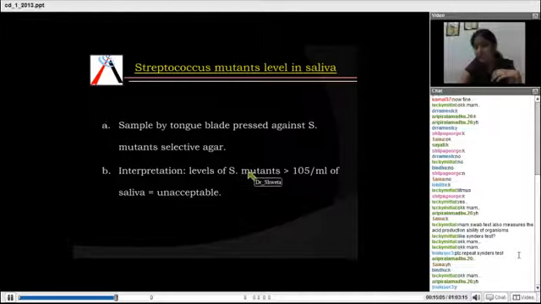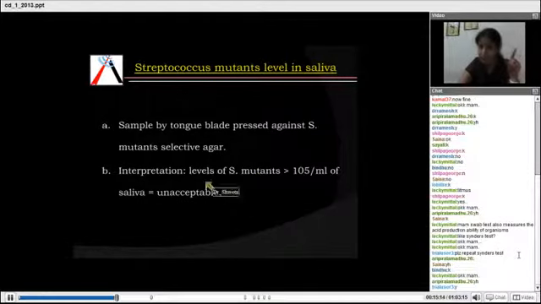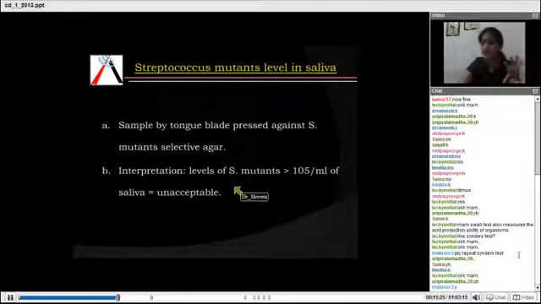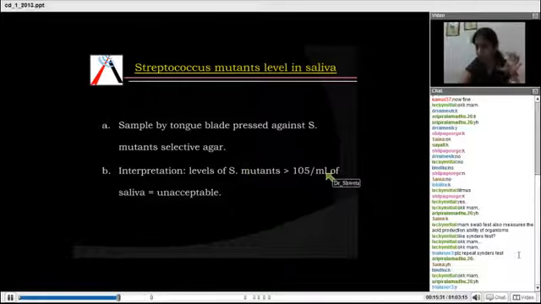And then how do you interpret? Here the levels of S mutans are interpreted. In the earlier tests we saw pH. In the lactobacillus test, we saw the level of lactobacillus. Whereas here we see the level of microorganisms, S mutans. If it is more than 10 raised to 5 per ml of saliva, it is unacceptable. That is, the patient is highly caries active when the level of S mutans is more than 10 raised to 5 per ml. If it is less, then the patient may have a mild caries activity.